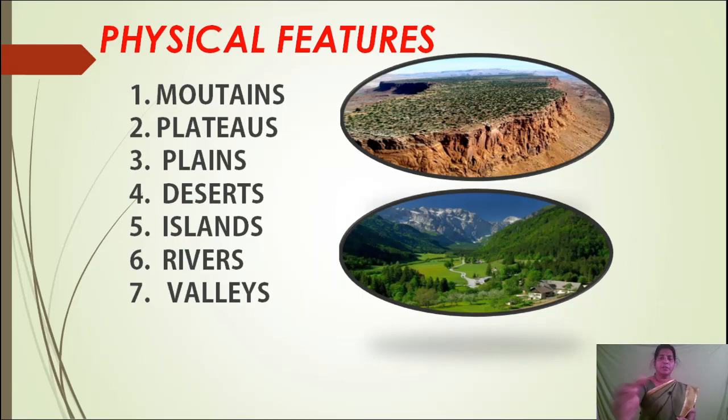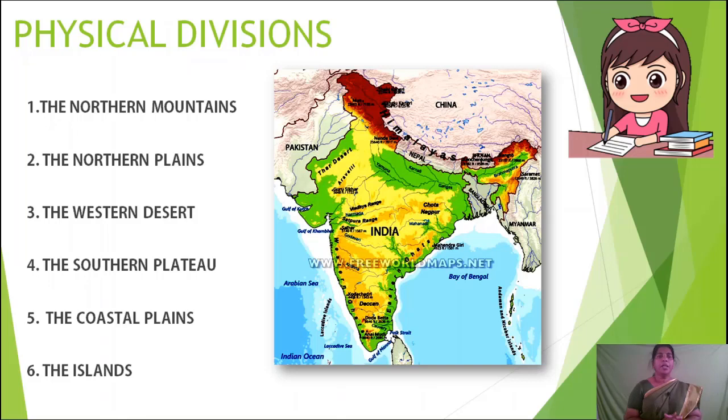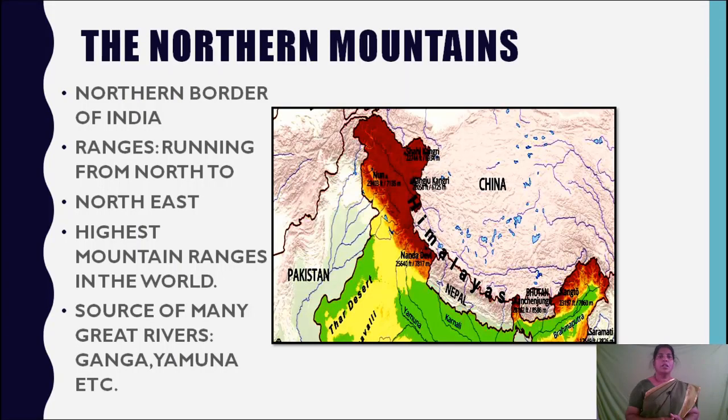So this is valley. Now we are going to discuss about the region of India that can be divided into 6 physical divisions. They are the northern mountains, the northern plains, the western desert, the southern plateau, the coastal plains, the islands. These are the physical divisions of India. You can see it in the map. Now we will discuss one by one.